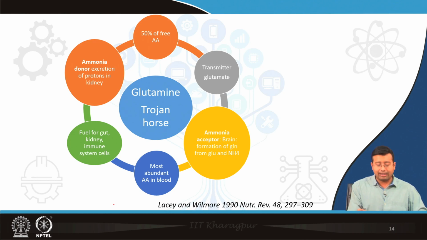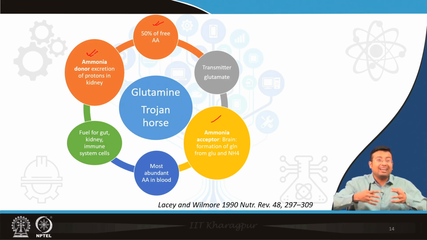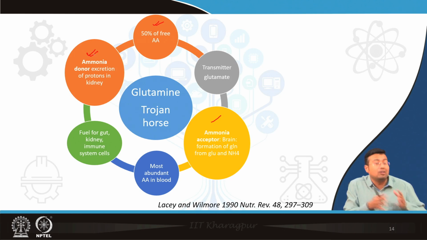Okay. So in a very interesting article by Lacey and Wilmore in 1990, they referred to glutamine as a Trojan horse, because glutamine plays a very important role in removal of ammonia. It is the most abundant amino acid in blood. More than 50% of free amino acid is actually glutamine. It is a donor of ammonia. We will read next how glutamine is donating ammonia.